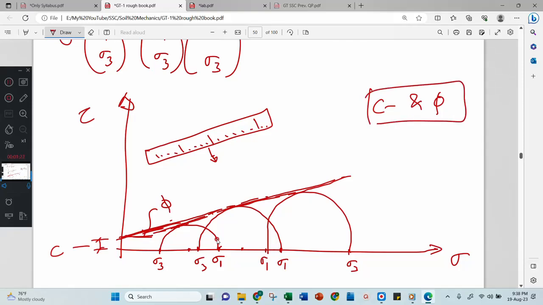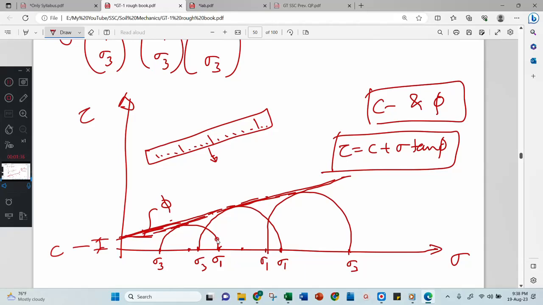Right? Any doubt? When you get C and phi, then you can use the equation C plus sigma tan phi and determine strength. Any doubt? No doubt. This is all about the triaxial test.